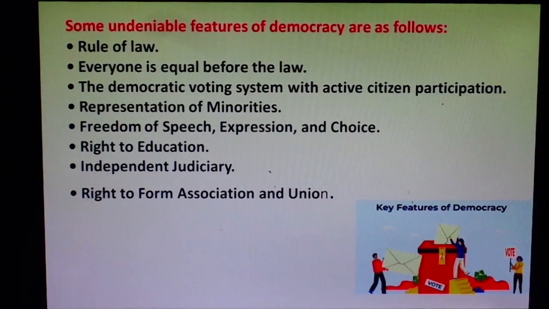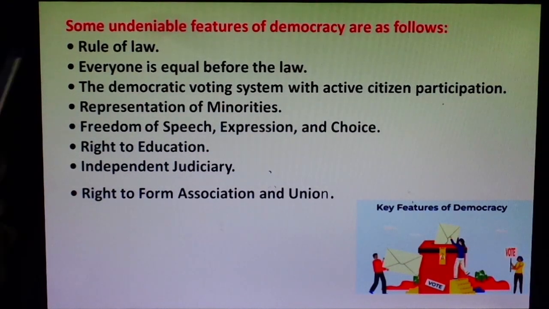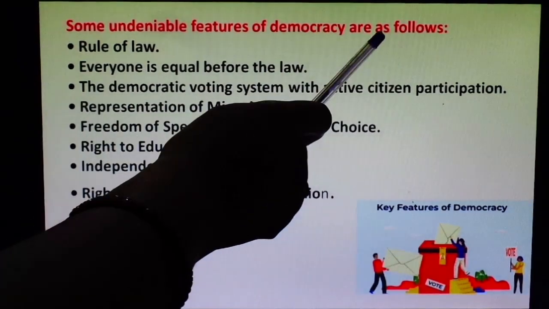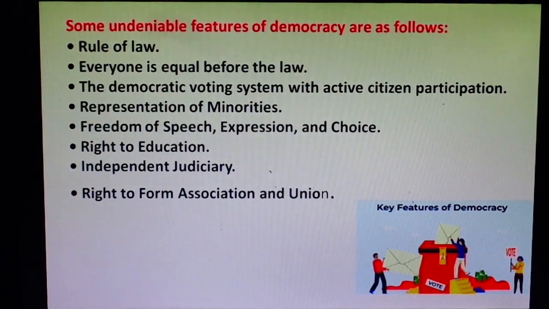Now students, see, these are some undeniable features of democracy. These are as follows. Now students, 10th class students, this is my session for you. Being an SST teacher, the same point I always convey to my school students. Whenever I take my SST class, they keep their SST notepad and copies on the table, and simultaneously write all the important points and explanations. The same you have to follow, my school students as well as my online class students.